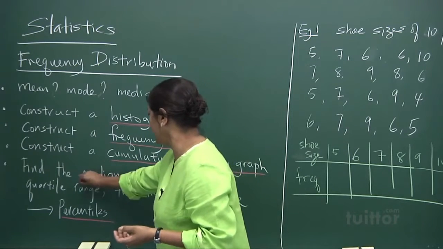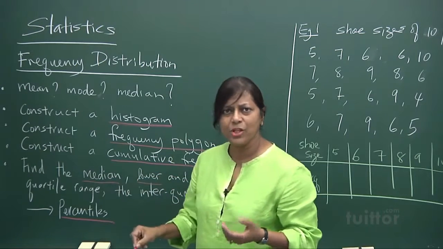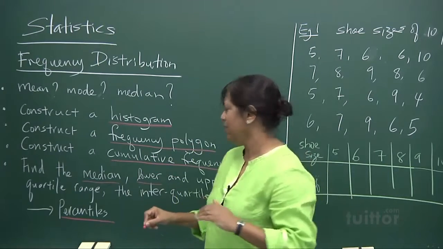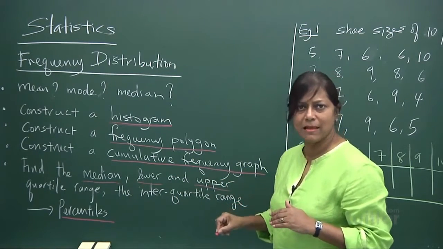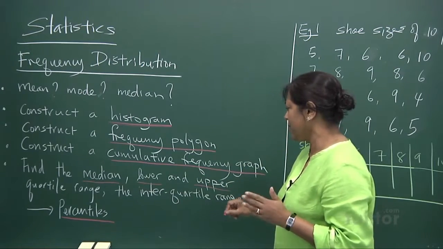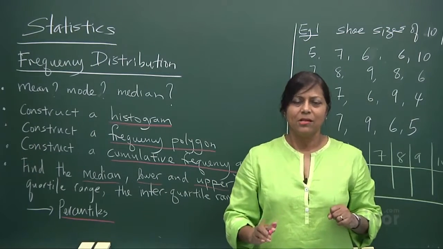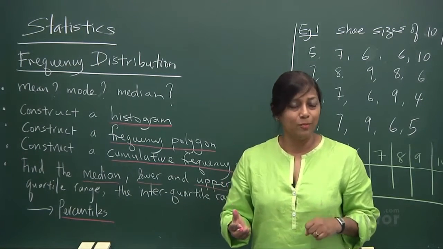Then you have the lower percentile, the 25th percentile, which is the 1/4 mark, and the 3/4 mark, the 75th percentile. From there you want to see the interquartile range. These are things we will cover in this lesson, and a lot more.